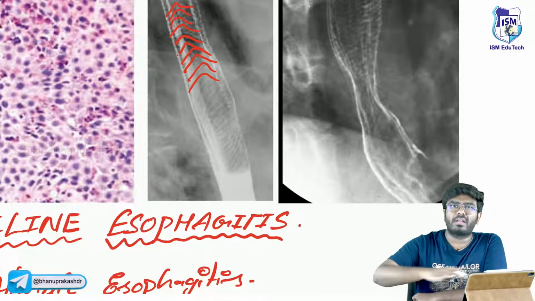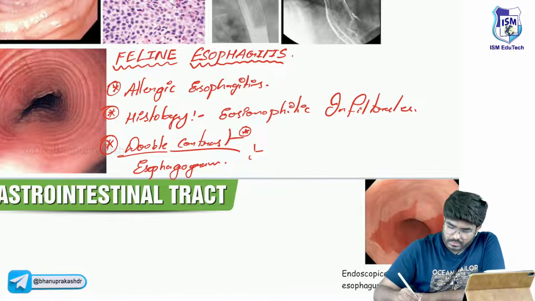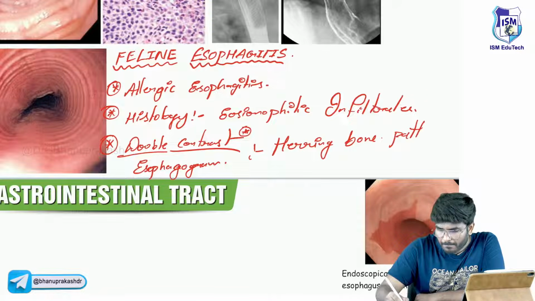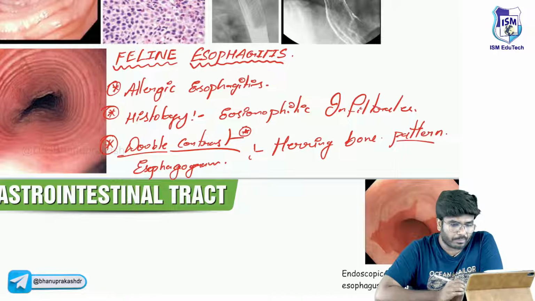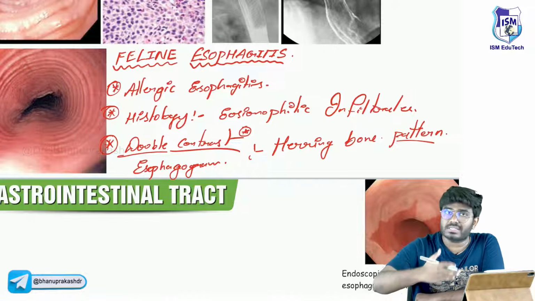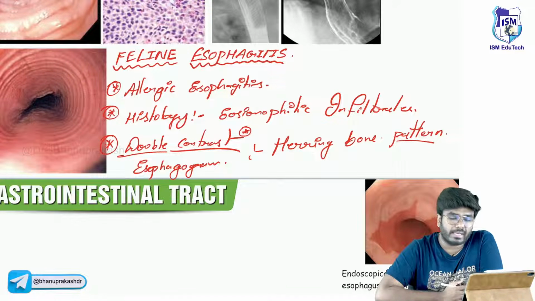Okay, usually we will have the carpet kind of thing, right? Carpet kind of thing is a herringbone. So what you are seeing is herringbone pattern. So herringbone pattern is seen on the double contrast esophagogram. Due to concentric mucosal thickening, there's going to be herringbone pattern.